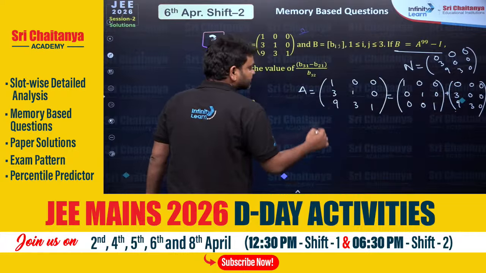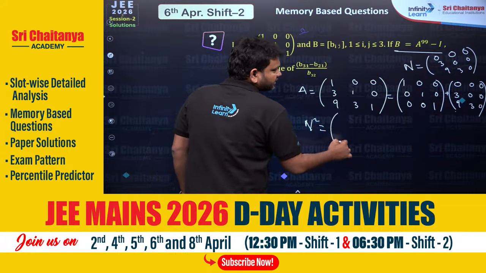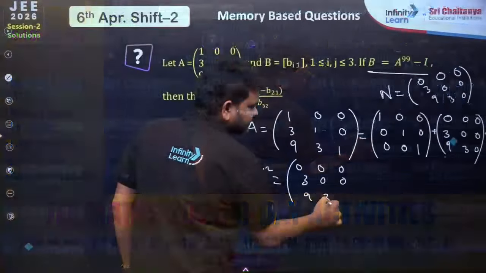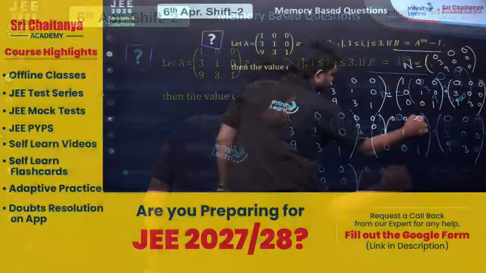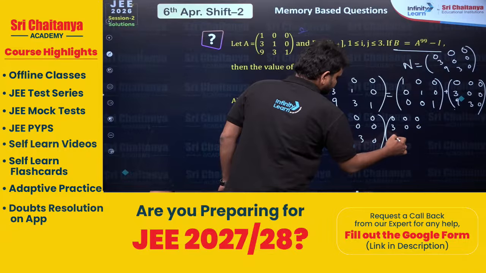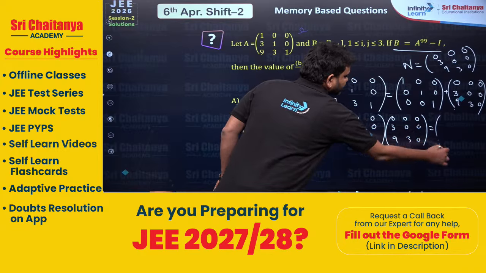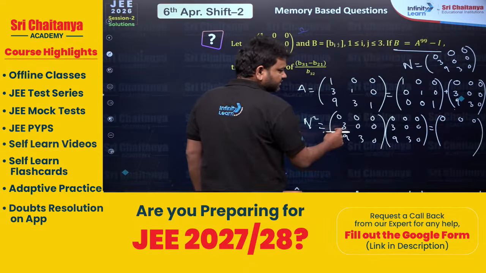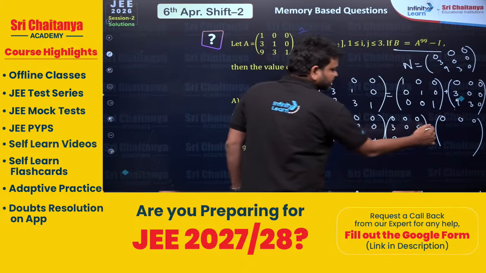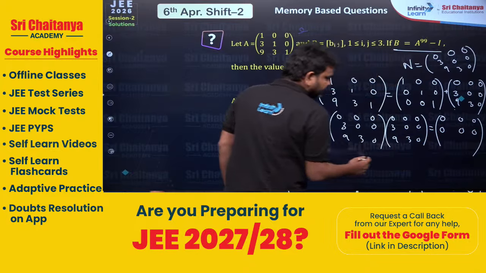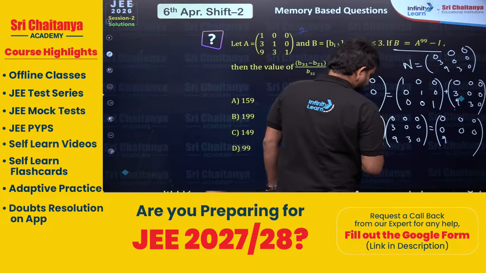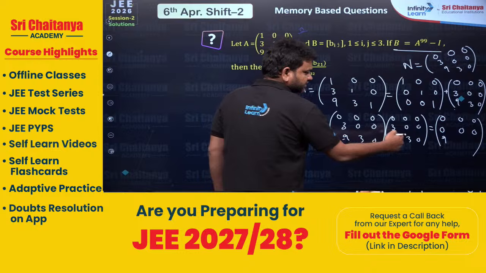Now I will try to find out the value of N square, right? So N square will be what? Again 0 0 0, 3 0 0, 9 3 0 multiplied by 0 0 0, 3 0 0, 9 3 0. If I multiply, the first row will be 0 0 0, and the second row also 0 0 0, and here I am going to get 9 into 0, 3 into 3 is 9, and 0, so 9 here, and the remaining elements are 0 0 0.